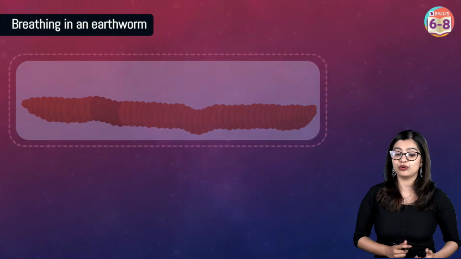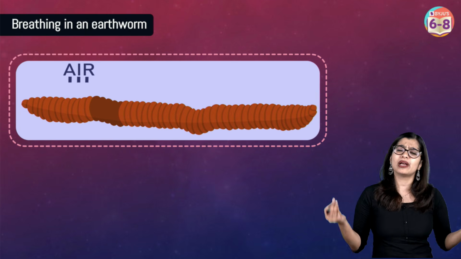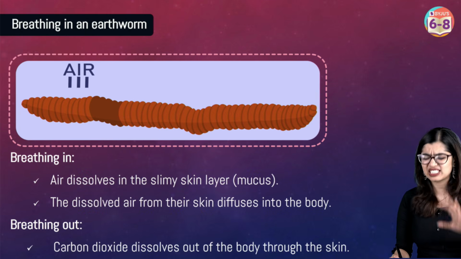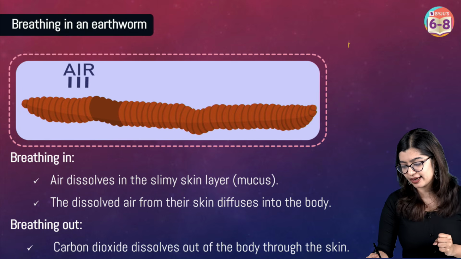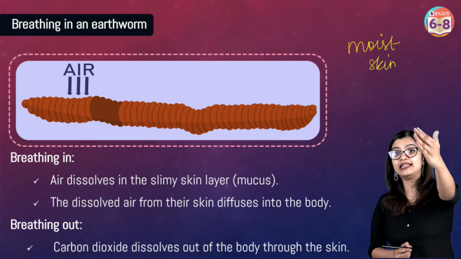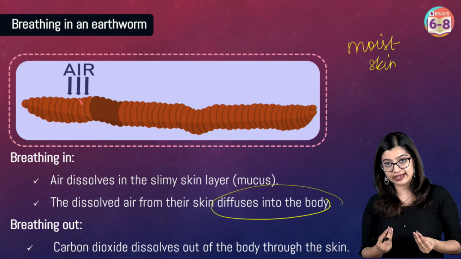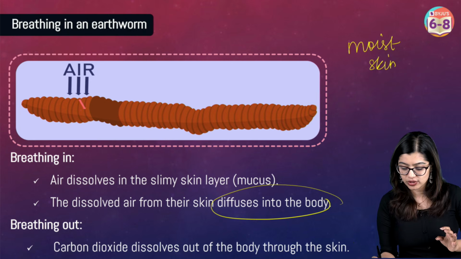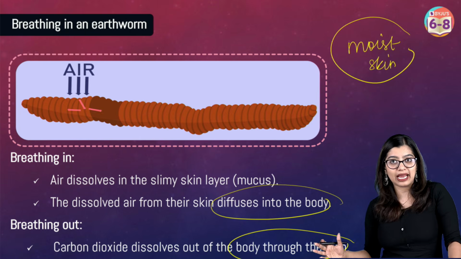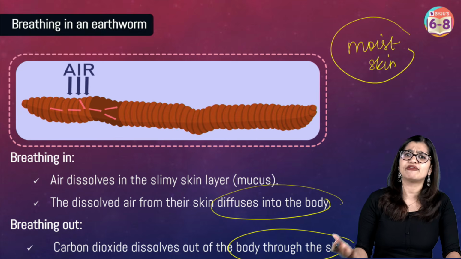While on the other hand, if you look at earthworms, we see that earthworms have an even simpler body where they don't have such openings. But rather, what do they have? We see that they have slimy, moist skin, wherein oxygen directly diffuses into the body. And the cells utilize the oxygen, give out carbon dioxide that again goes through the skin. So how exactly does breathing take place here? It is through the moist skin. Now these are animals which are found on land.